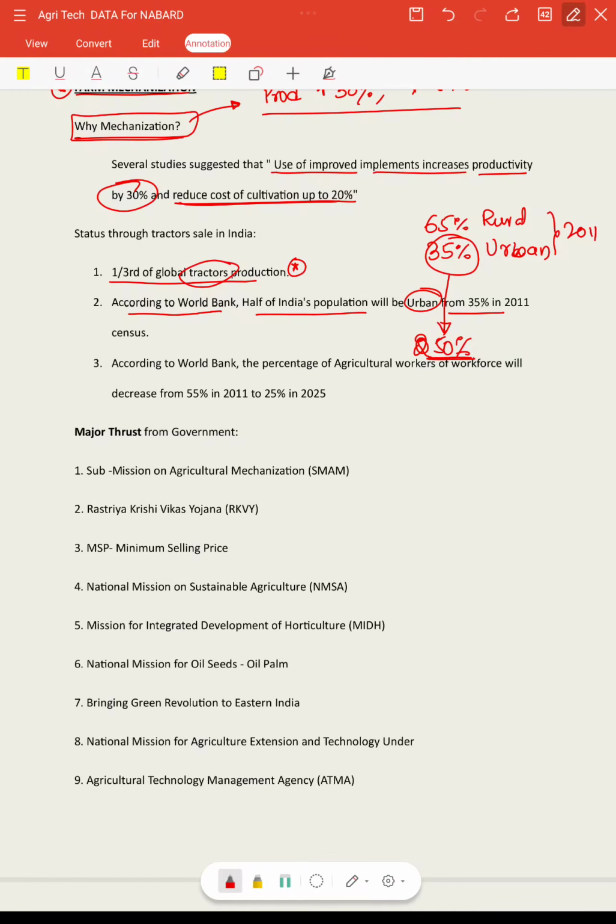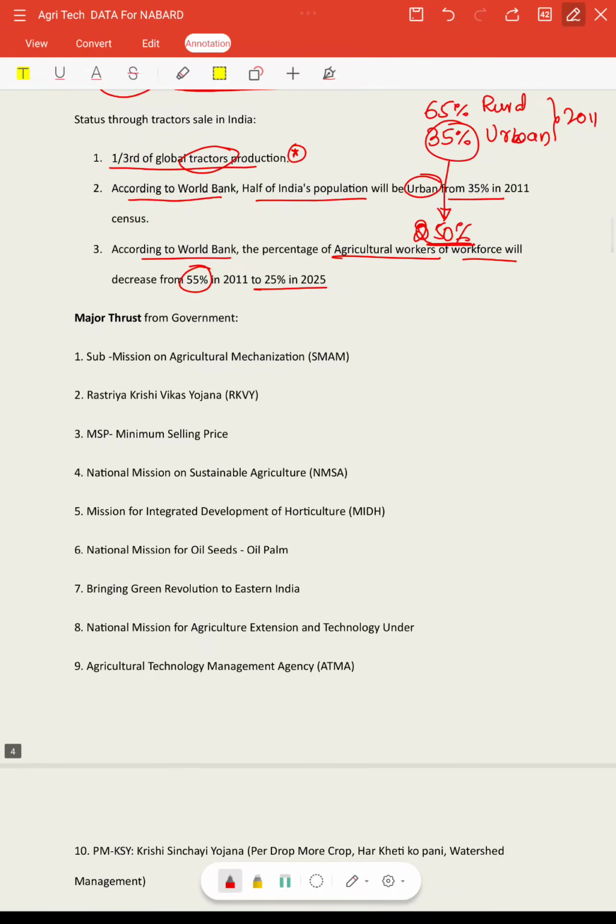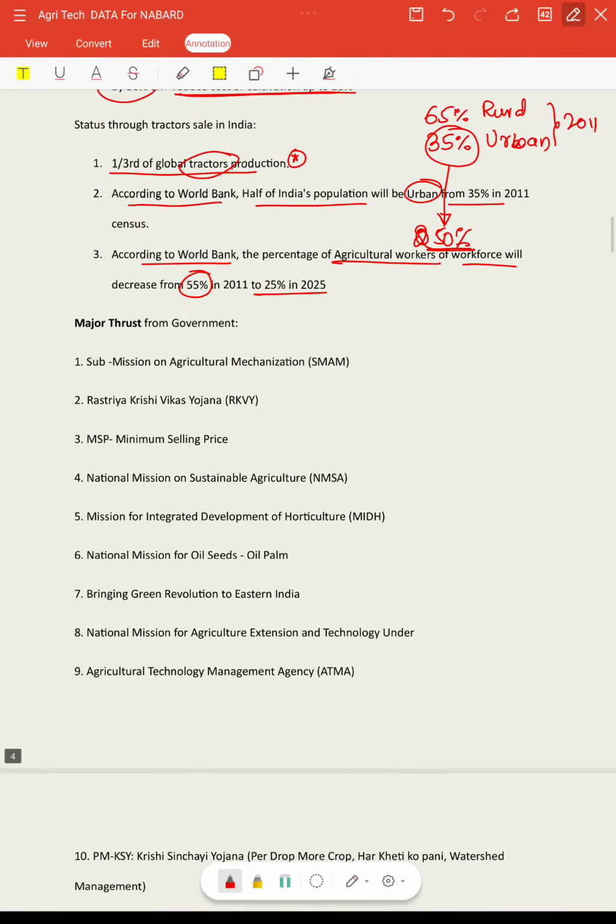And another important thing why we need to go for farm mechanization is, according to World Bank, the percentage of agriculture workers of workforce will decrease from 55% to 25% in 2025. So because the agricultural labor is decreasing in this agriculture sector, it is indicating that the gap should be filled with the machines, right? So that is why it is very important to go for farm mechanization, right?